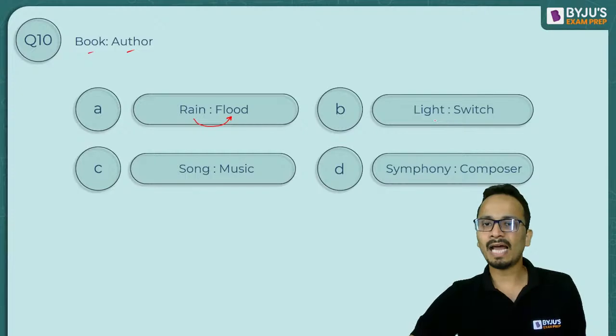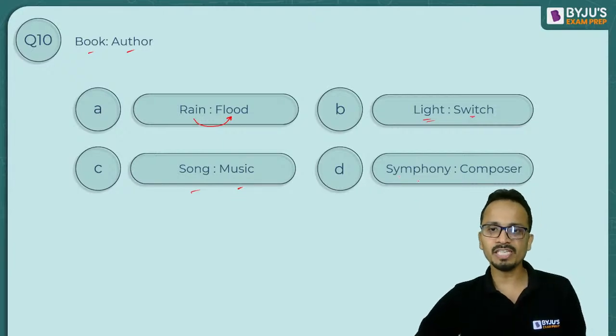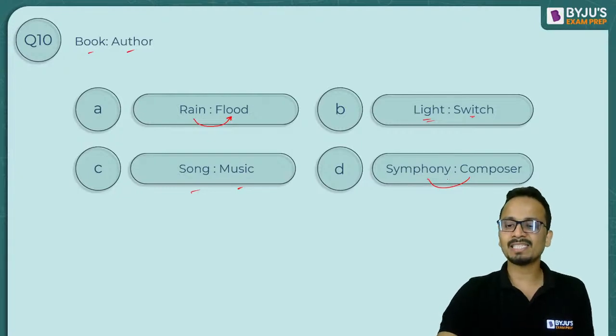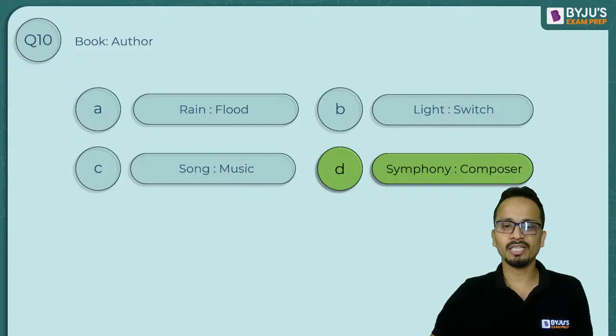Fine. Light and switch, not the same relationship. Song and music, absolutely not. Symphony is created by the composer. So yes, the correct answer will be option D. Such an easy question this was.